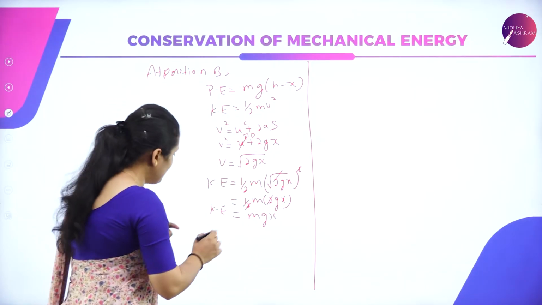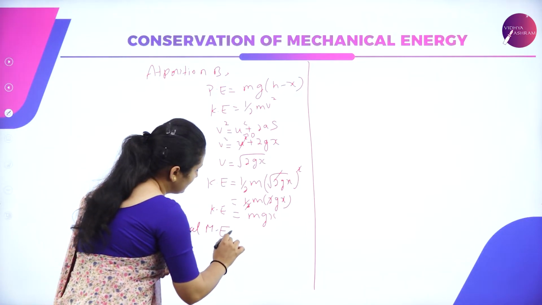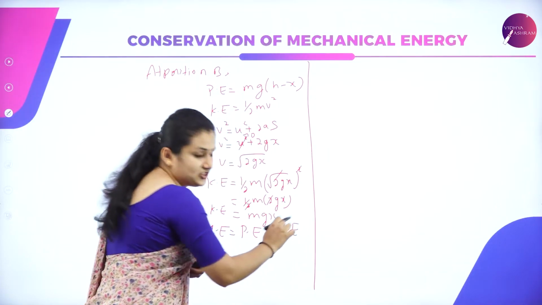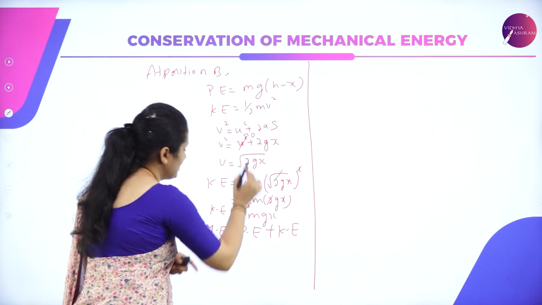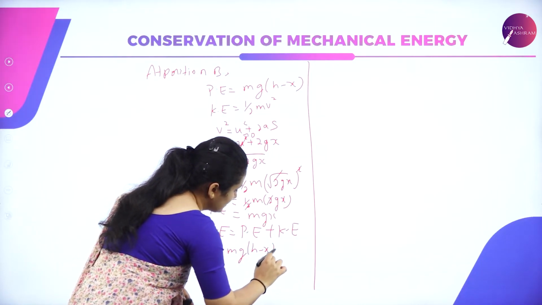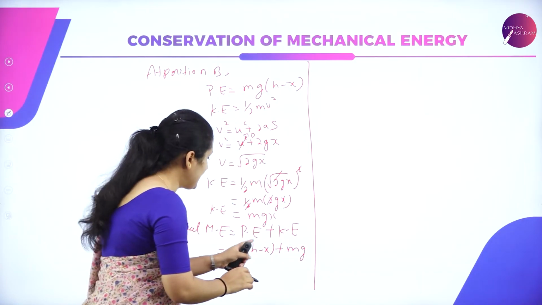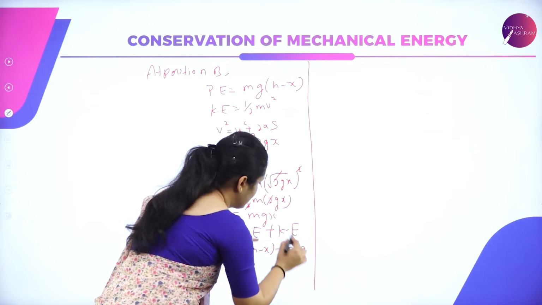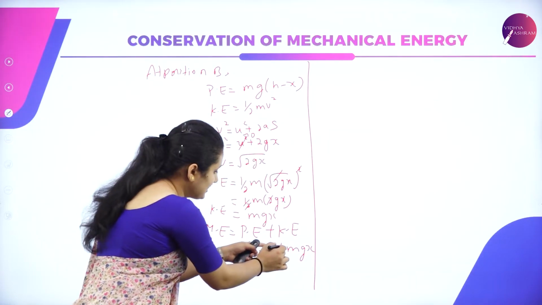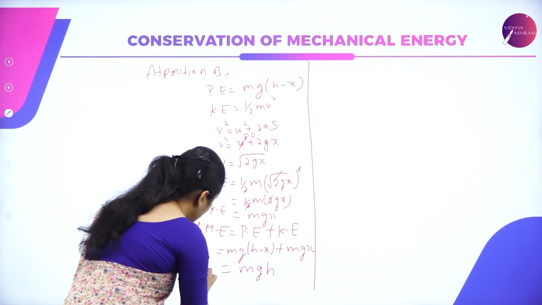So what is the total mechanical energy? Total mechanical energy is equal to potential energy plus kinetic energy, isn't it? So substitute: potential energy is mg(h minus x), plus kinetic energy mgx. So you have mgh minus mgx plus mgx. The minus mgx and plus mgx cancel. So the remaining is mgh.